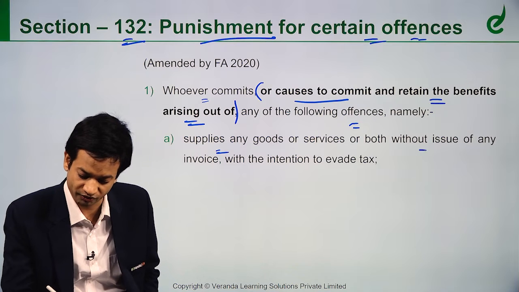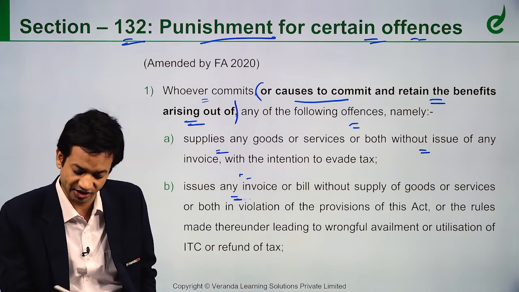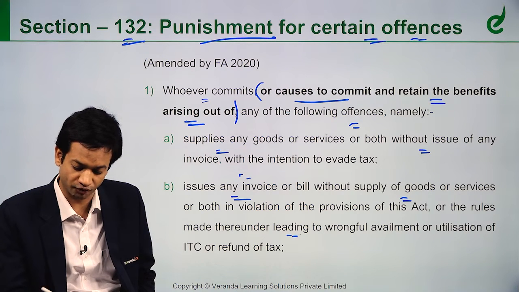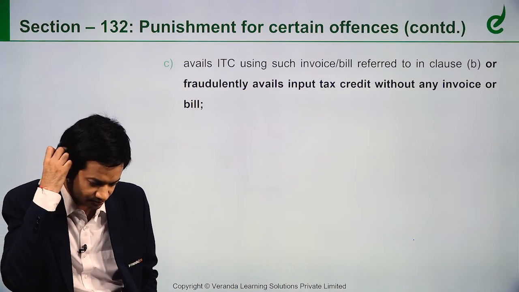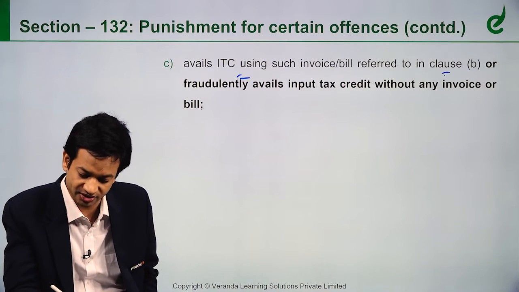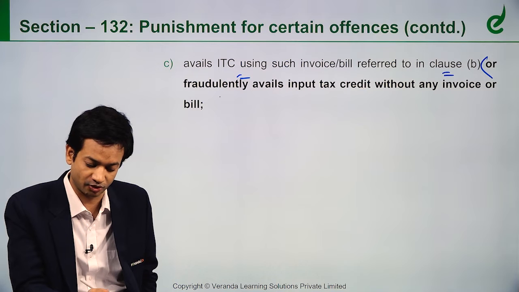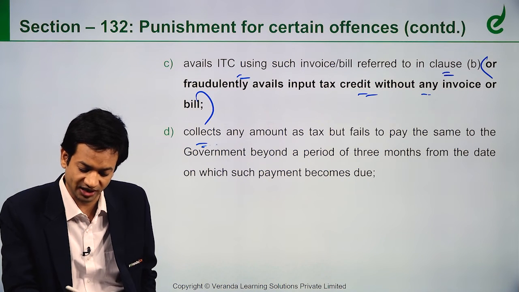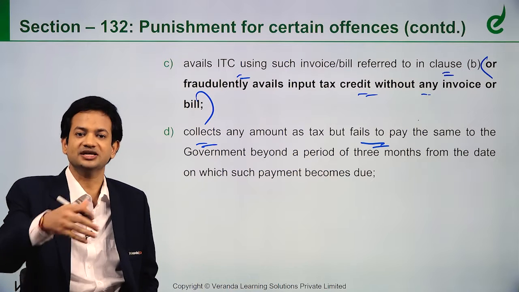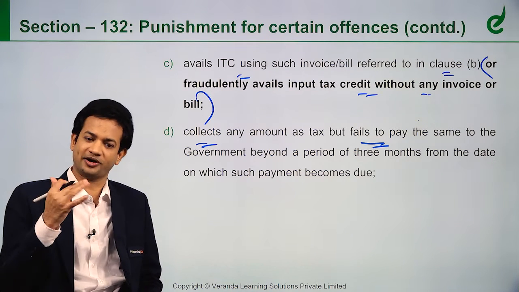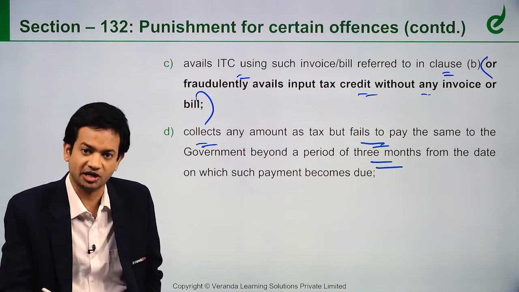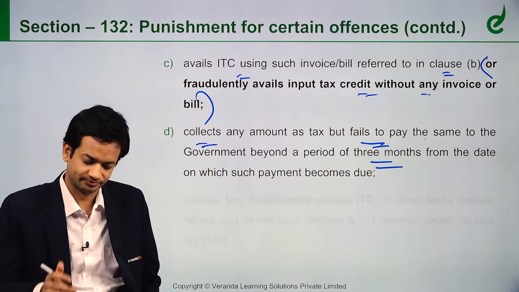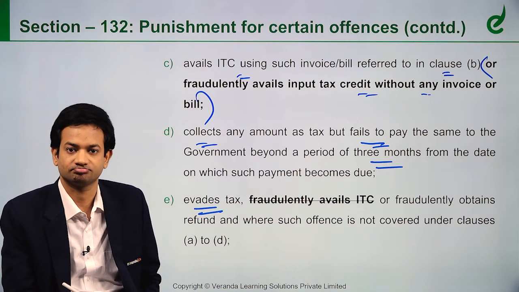Supplies any goods or services without issue of invoice, issues any invoice without supply of goods leading to wrongful availment of ITC, avails ITC using the invoice referred to in clause B, or here also they have inserted, or fraudulently avails ITC without any invoice, or collects any amount of tax but fails to pay. So I am just supplying goods, collecting tax but not paying to the government for a period of more than 3 months, keeping the money in my pocket, and evades tax.